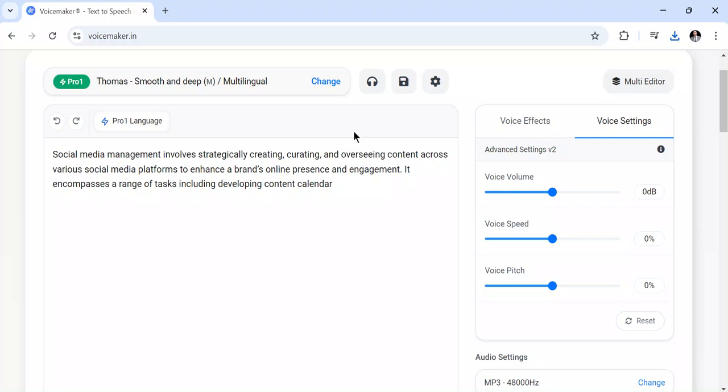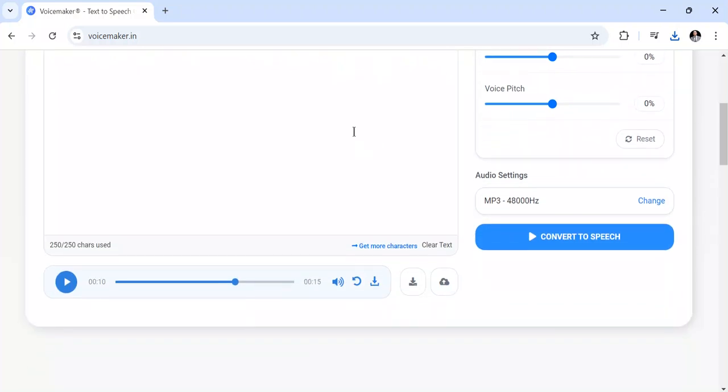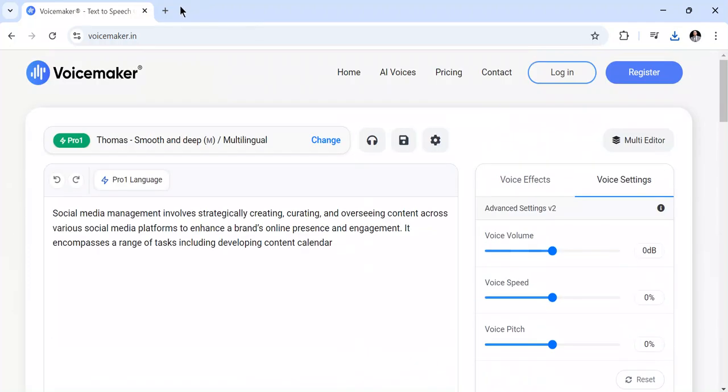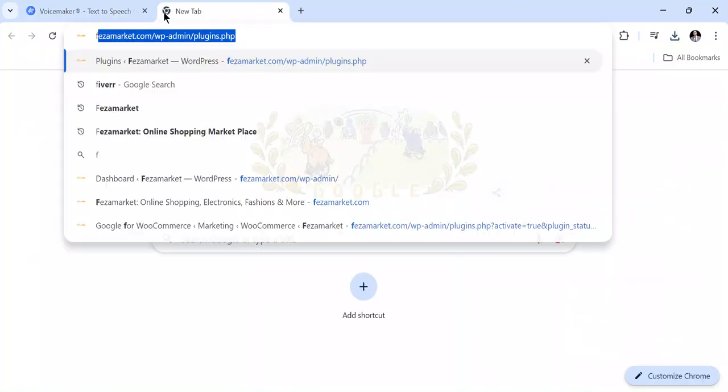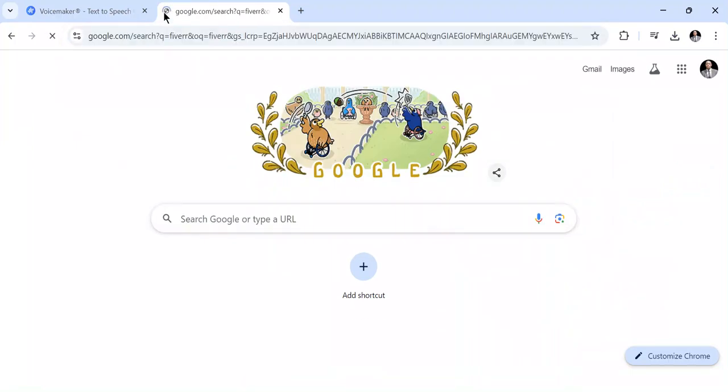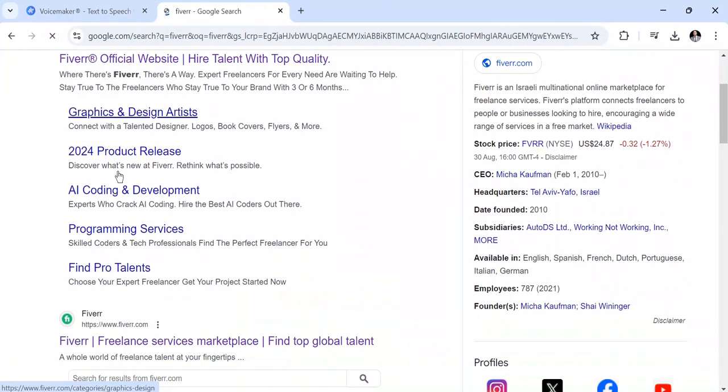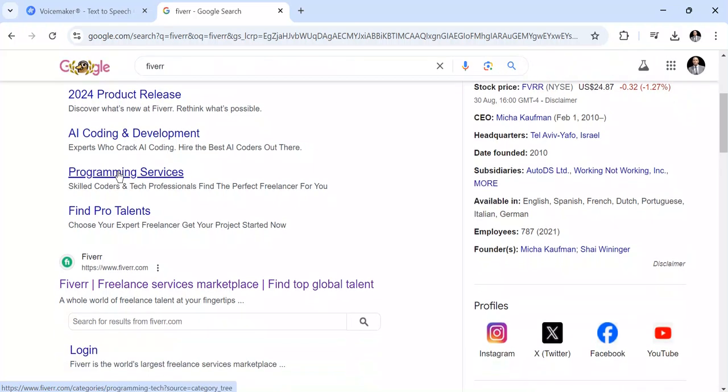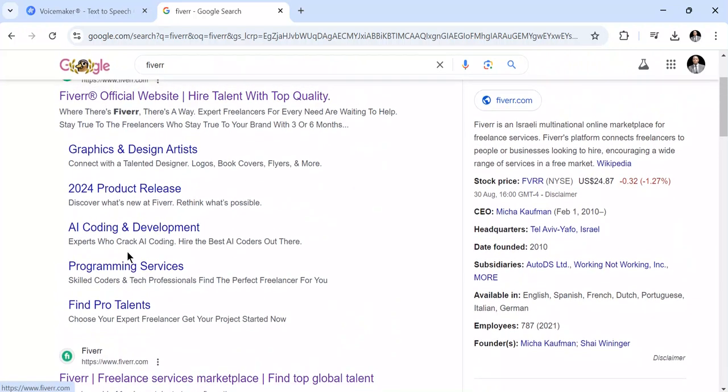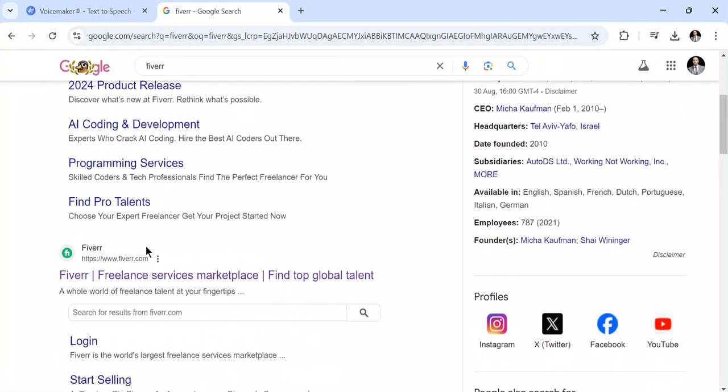After having made it, or after having edited it in your video editor, you have to come to this platform and set it up. So what you need to do is come here and type Fiverr. If I type Fiverr, I'm going to see a platform where different talents can go and sell their skills by providing different projects to clients. I need to click here on Fiverr.